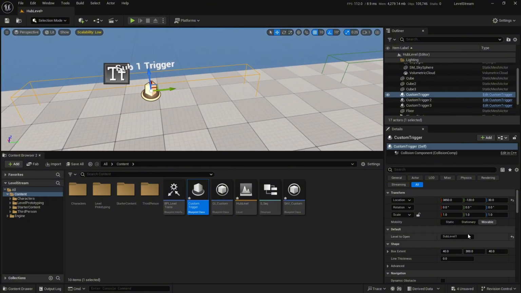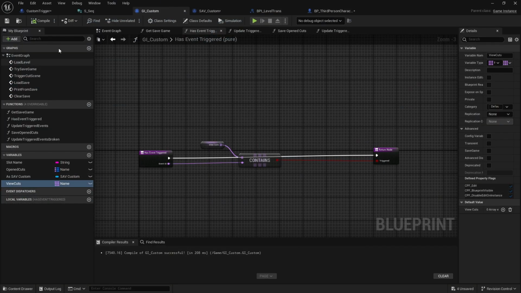You could even go as far as to say this is CS hub 01, or CS sub level 1, cutscene 01, or whatever you want to do there. You really don't need to have a map attached to this. I just think that's probably not a good idea.